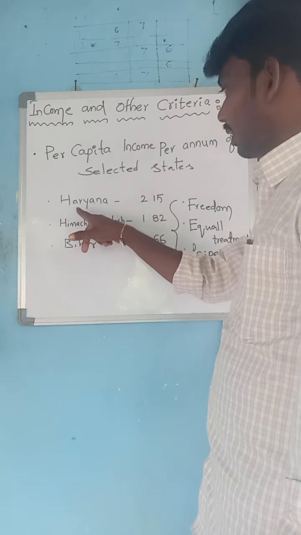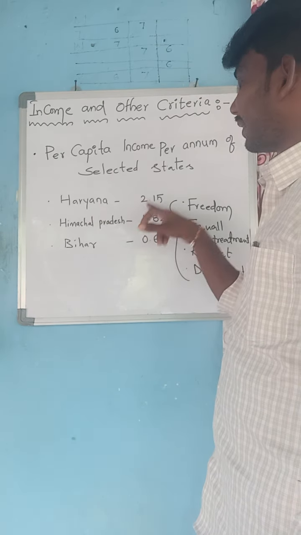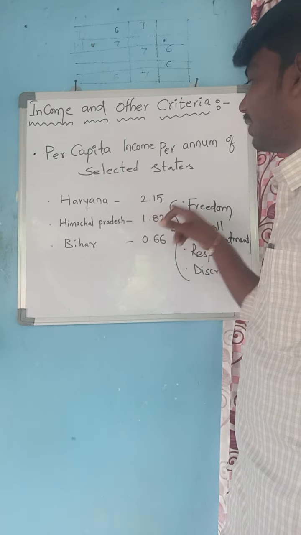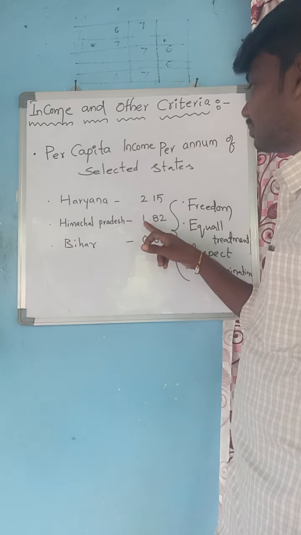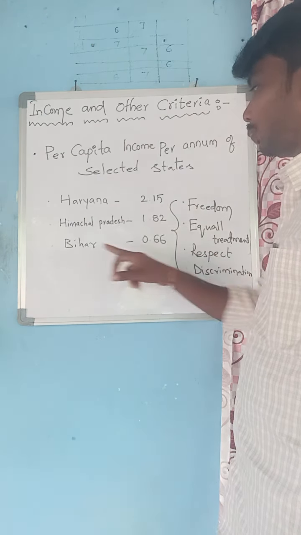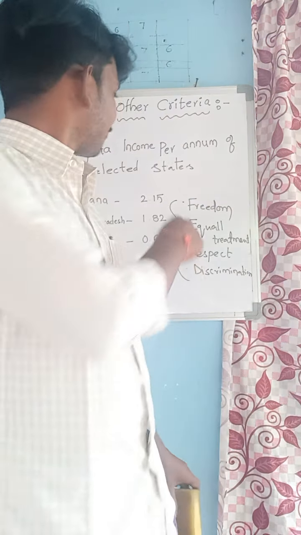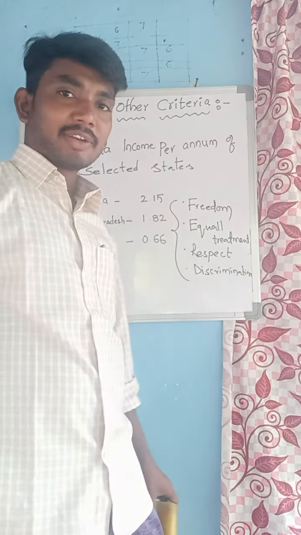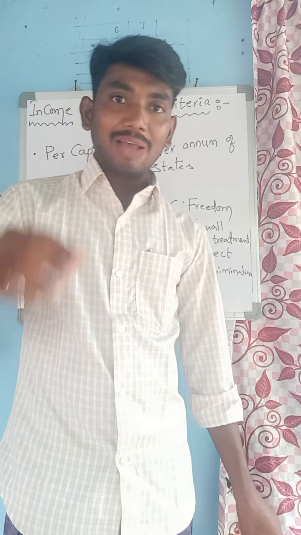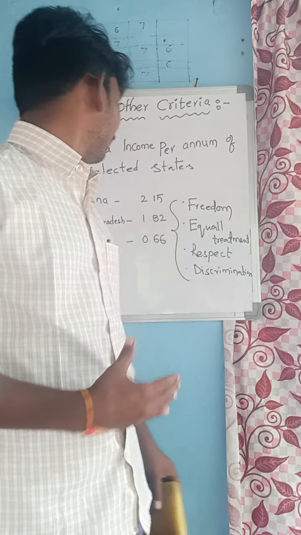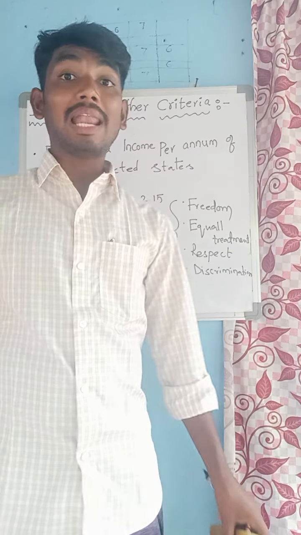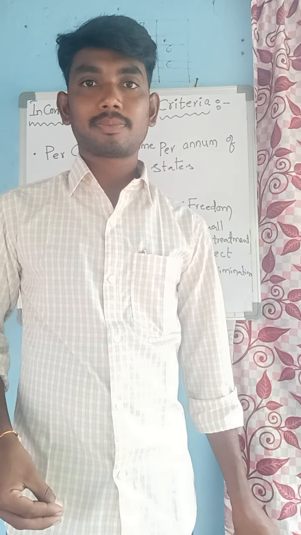Okay children, here Haryana's per capita income is 2.15, Himachal Pradesh is 1.82, Bihar is 0.66. It means that on average one person in Haryana gets 2.15 lakhs of rupees.